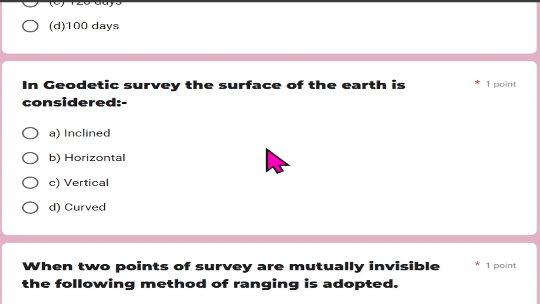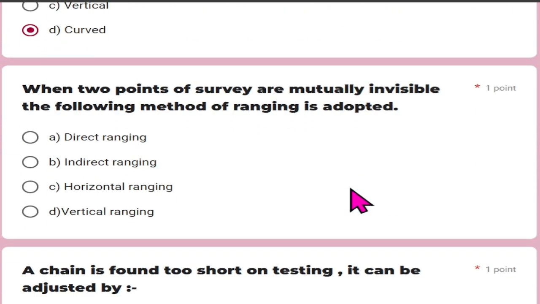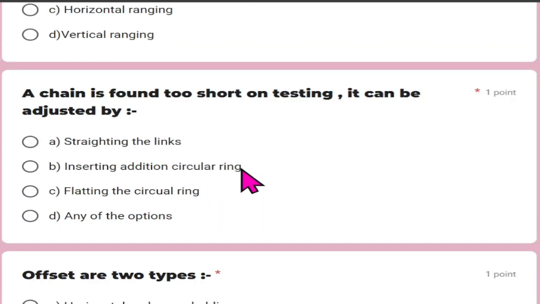In geodetic survey, the surface of the earth is considered curved. When 2 points of survey are mutually invisible, the method of ranging adopted is indirect ranging. A chain found too short on testing can be adjusted by straightening the links, inserting additional circular rings, or flattening the circular rings, so any of the above.